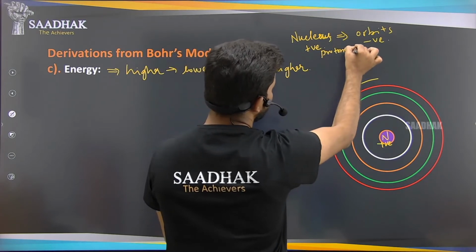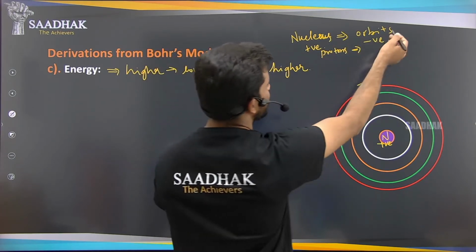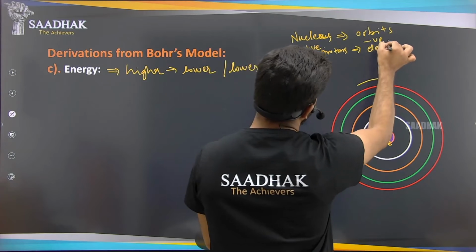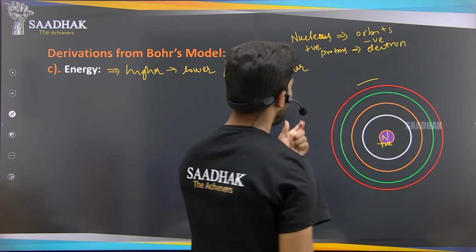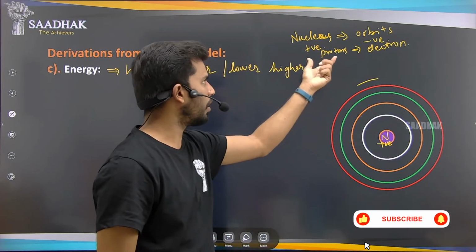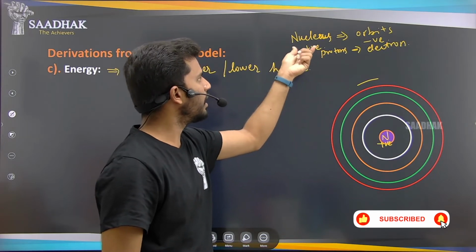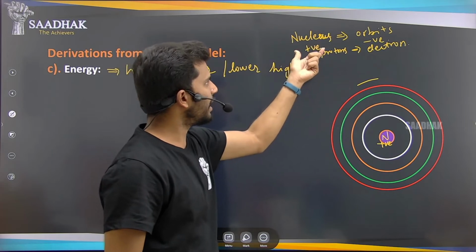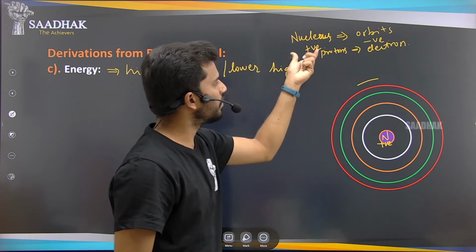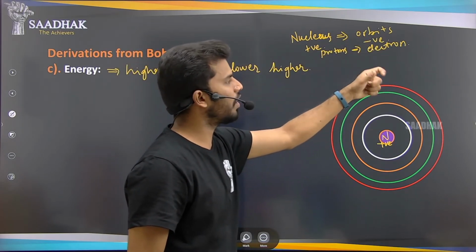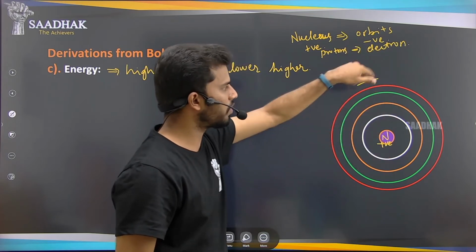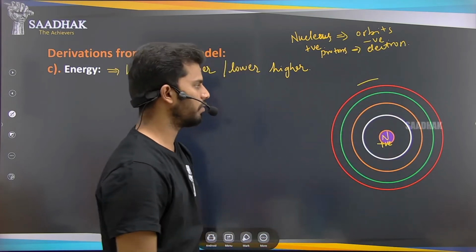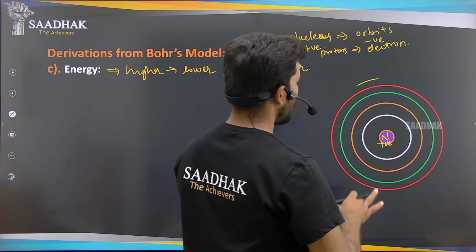These protons are only deciding the negative charge particle, that is electrons. Which means how many protons are there, means how much positive charge is there. Depending on that, the negative charge will be decided. So what is the energy of this positive charge? That will only decide how the electrons, or the negative charge, should be revolving around this nucleus.